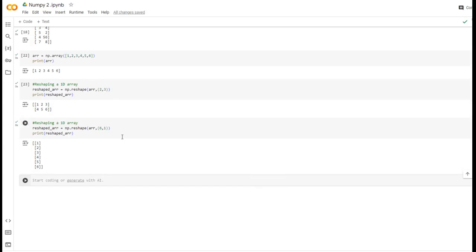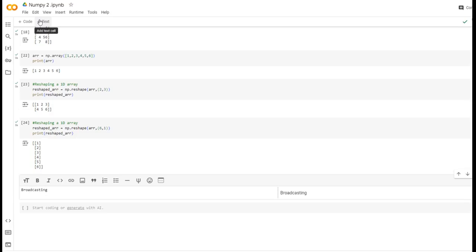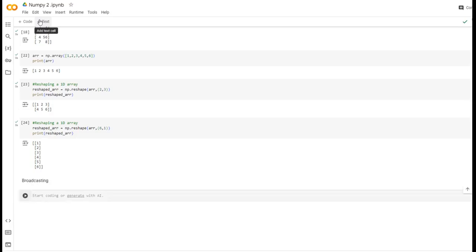Next we will see what broadcasting is. Broadcasting is basically adding or subtracting, broadcasting it to all the elements present in the matrix.